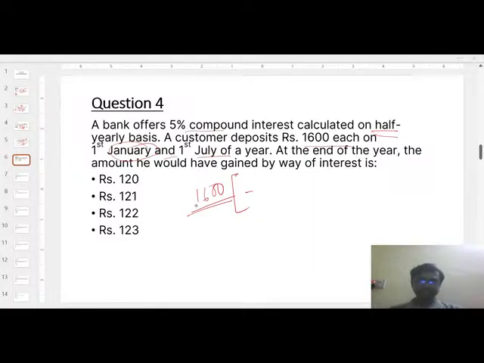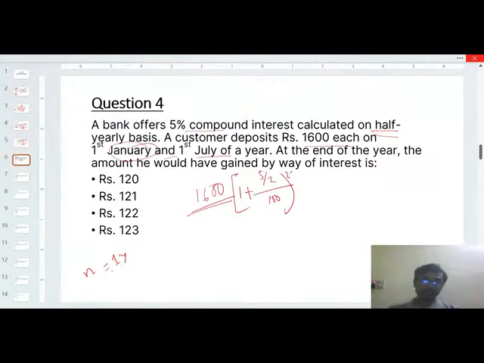For the first case, that 1600, the (1 plus r by 2, so that means 5 by 2, divided by 100) to the power 2n. So here n will be what? Because n is written as 1 year, right?